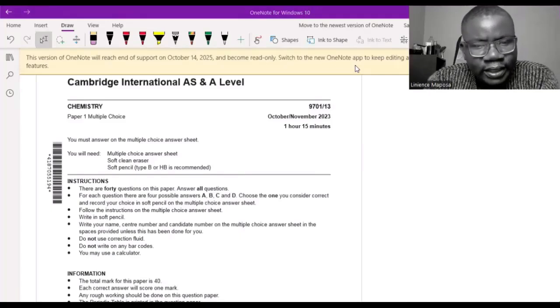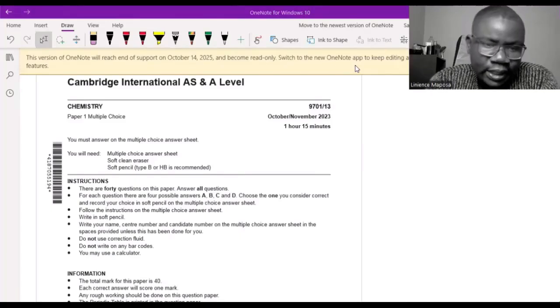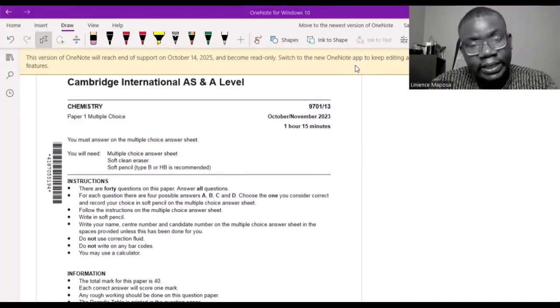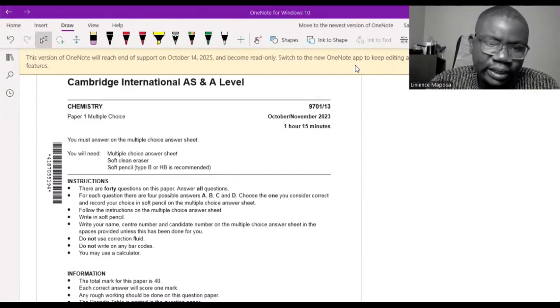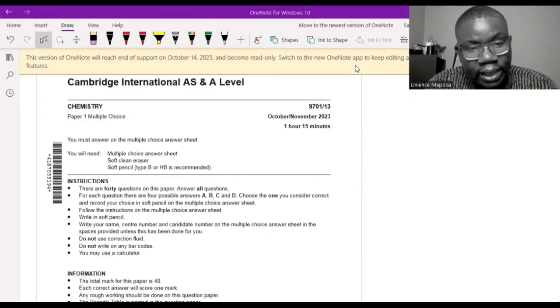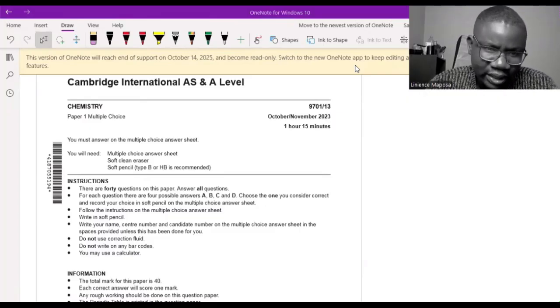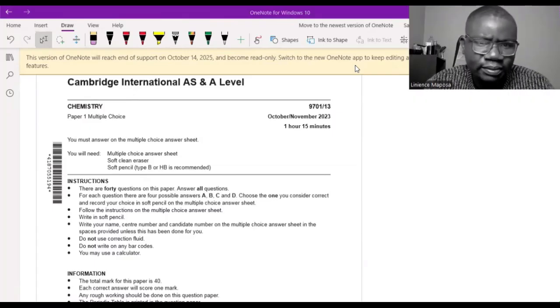Okay, guys, so I figured that since most of you are struggling with multiple choice, I'll go on the internet, look for past papers, and then attempt them. If I make any mistake, be vigilant enough to check and see if there's a mistake. I'll also, at the end, check the mark scheme to see if there's anything wrong. Then I can communicate that below.